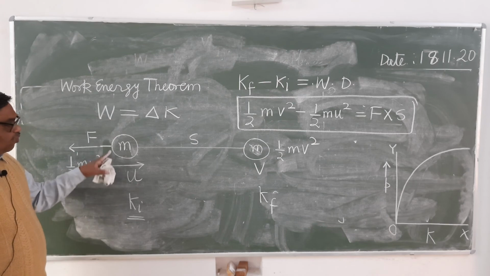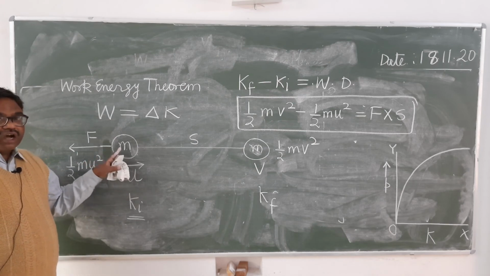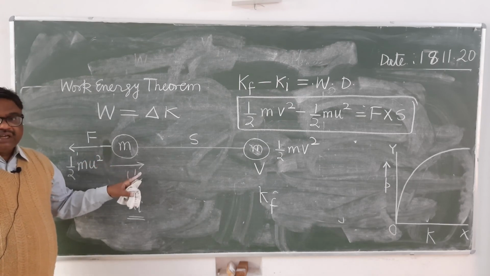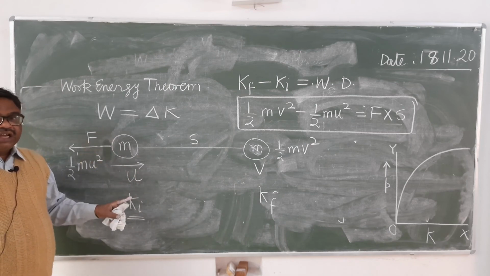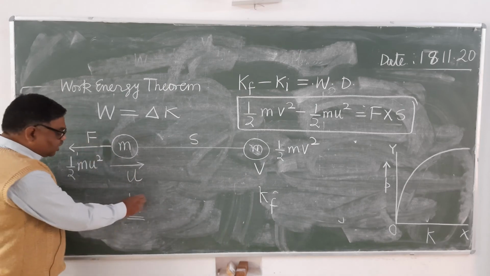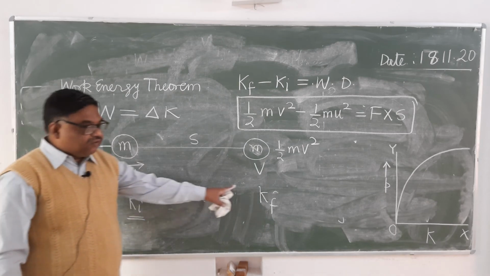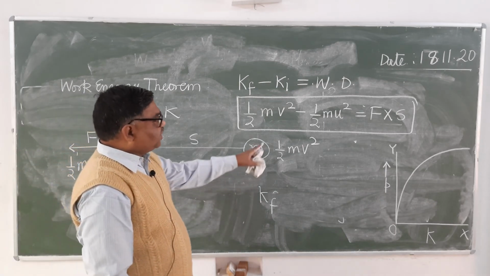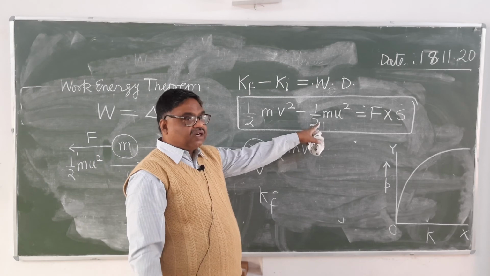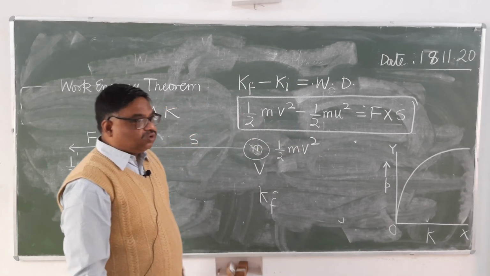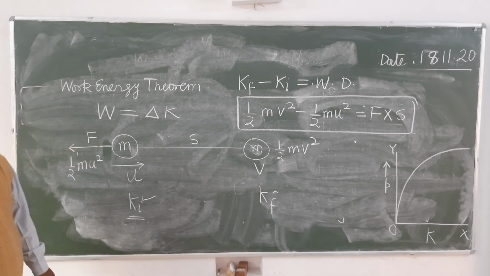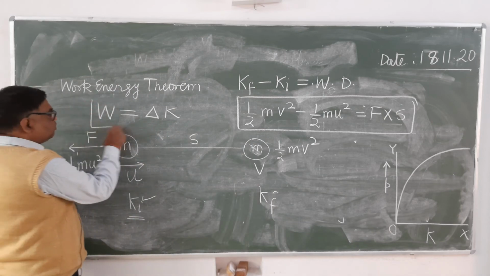Why? Because the force is retarding, it will cause a decrease in speed. Then Ki will be more, Kf will be less. What will be the change? Change will be 1 upon 2 m u square minus 1 upon 2 m v square. It's clear?